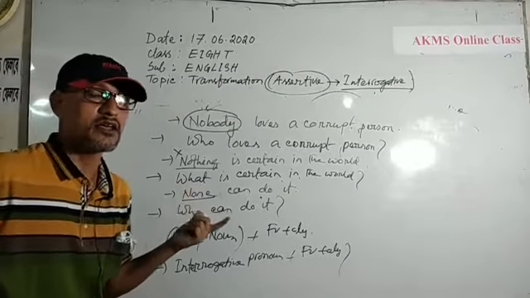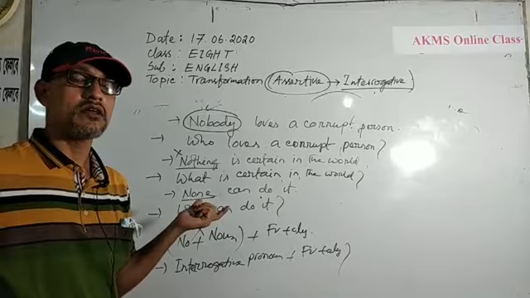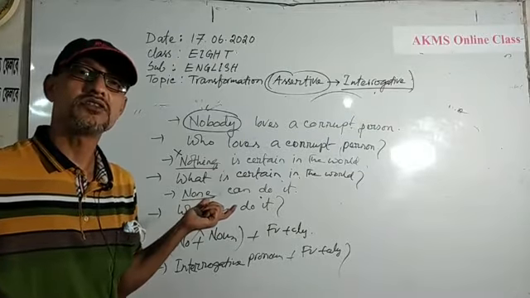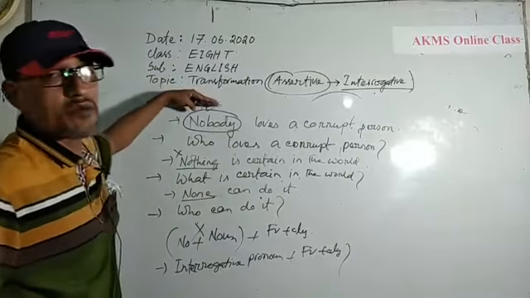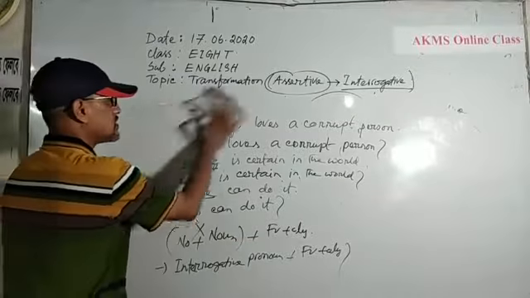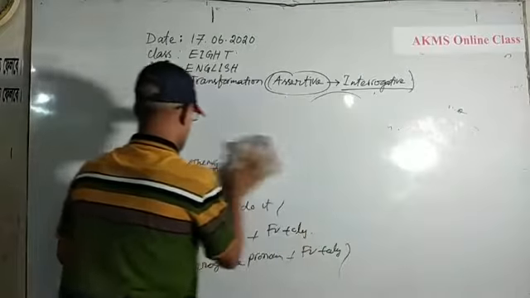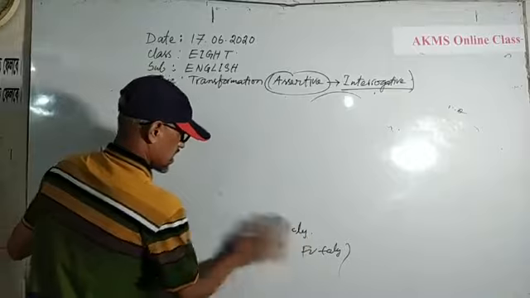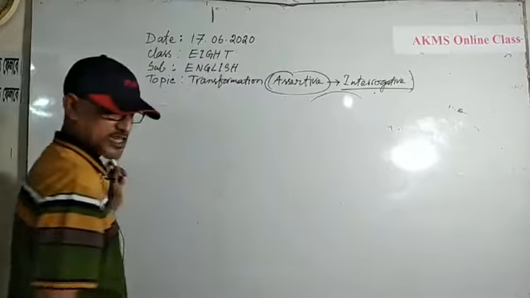And I think you have clearly noticed that you are clear about the sentences. Okay, dears, now I am going to give you another instruction about affirmative to negative interrogative.